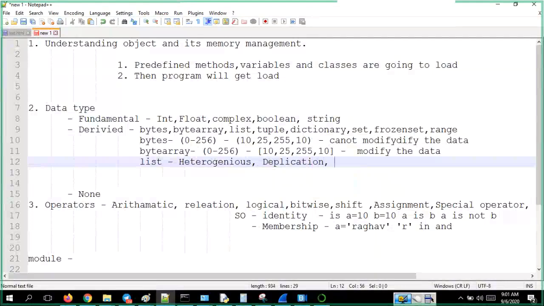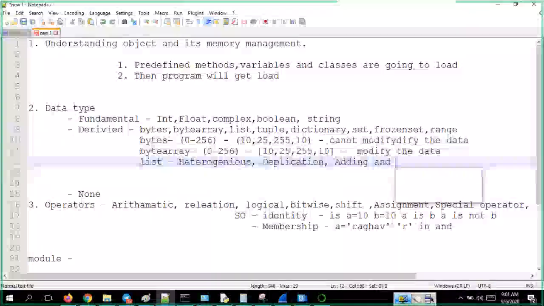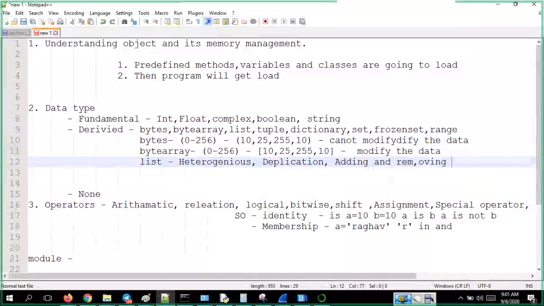Adding and removing of data should be allowed, which means the list is growable, that is, it is mutable rather than immutable. So a list should be mutable.